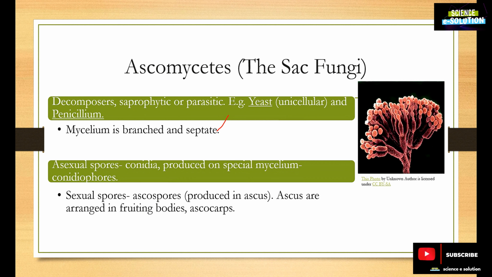Asexual spores are conidia, which are produced on special mycelium called conidiophores. And sexual spores are ascospores, which are produced in ascus, and these asci are arranged in fruiting bodies called ascocarps.